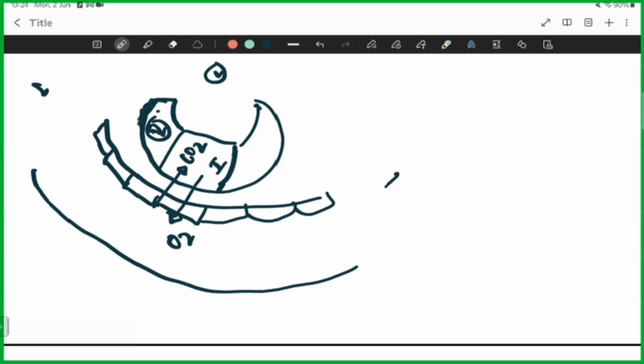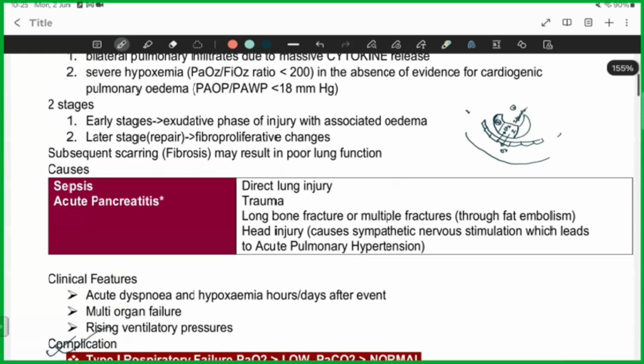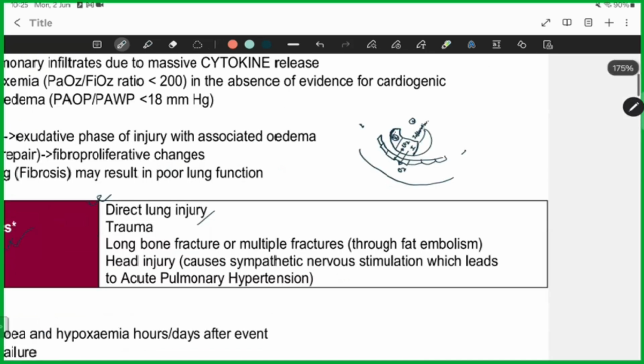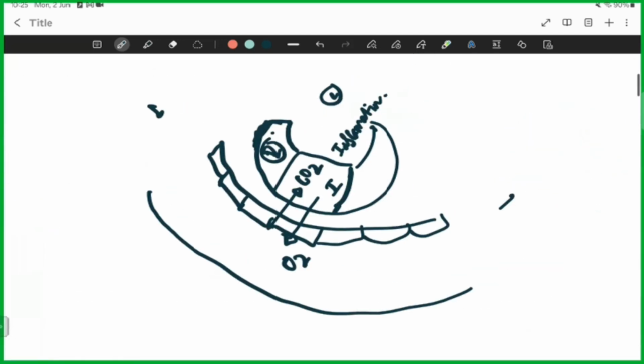Due to some reason, we have some inflammation here. There are a lot of reasons like sepsis, acute pancreatitis, or direct lung injury or trauma. They will not ask you that. Just listen to what I say. They will ask you what. Let me tell you. So there is sepsis going on all over your body. So whenever there is an inflammation, what happens?